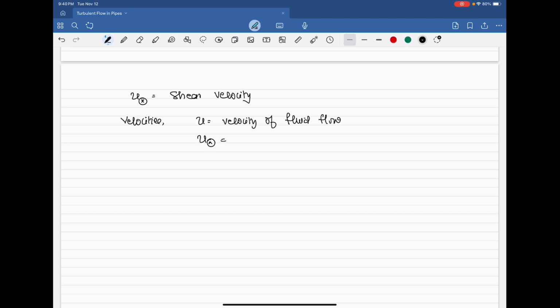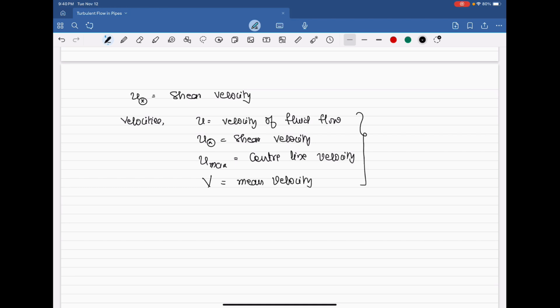U star is the shear velocity. U max is equal to the centerline velocity. Capital V is equal to the mean velocity. And the relation between all these four velocities,